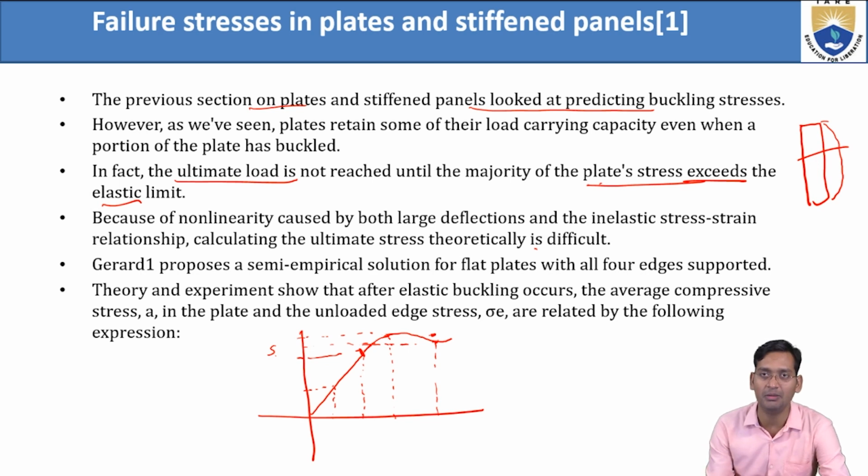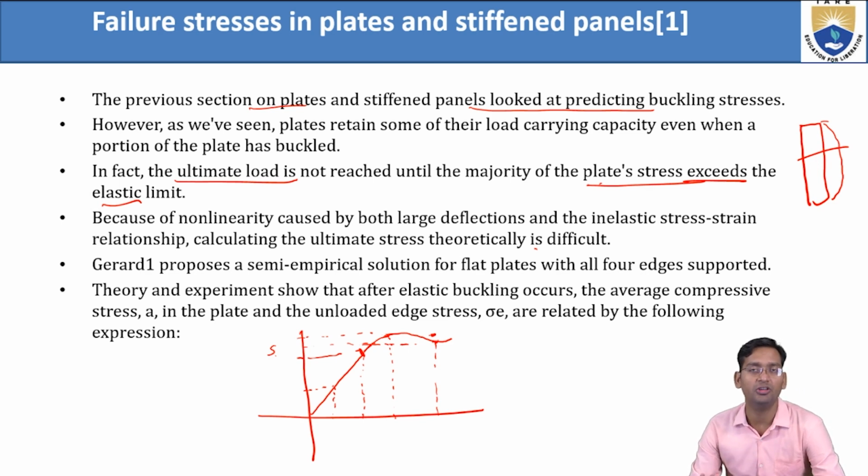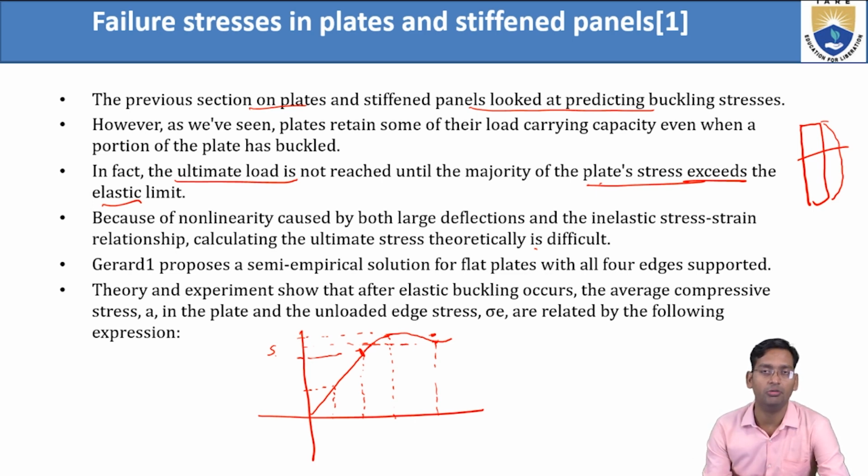So by experimental method, they found 4 different materials. Up to the elastic limit, we can easily find it using Hooke's law or the theoretical method. But beyond that, it's difficult to find exactly. So what are we doing? We are finding it with the experimental method.